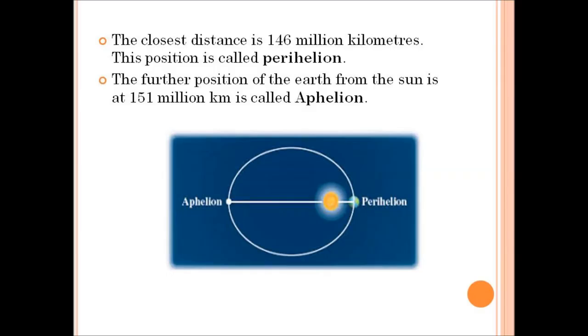So can you understand, children, what is meant by perihelion and aphelion? Yes. During the revolution, the closest distance between the sun and the earth is said to be the perihelion, and the furthest distance or position of the earth from the sun is said to be the aphelion.